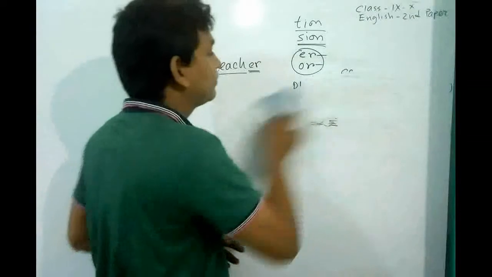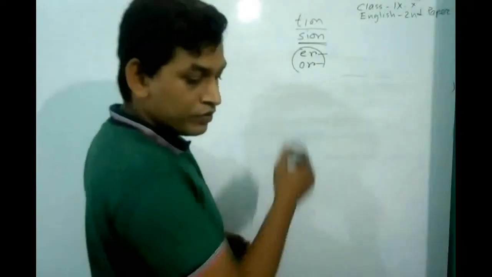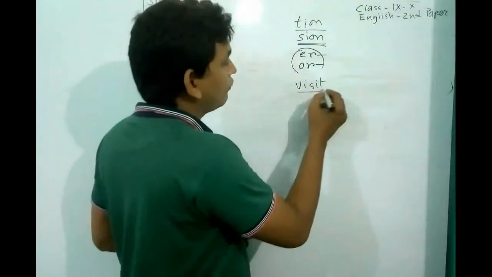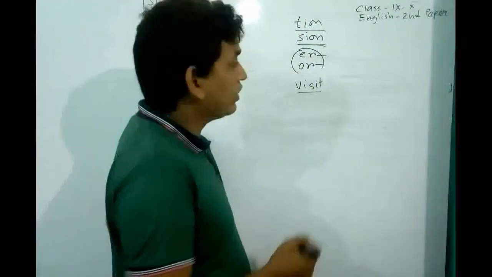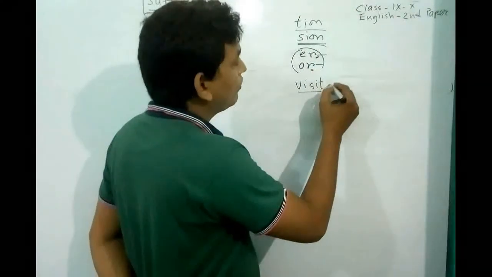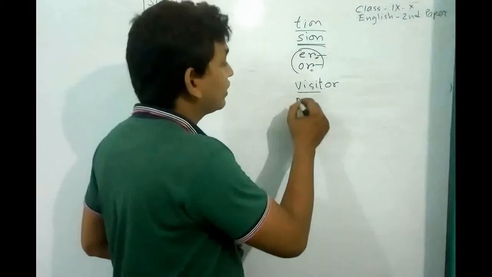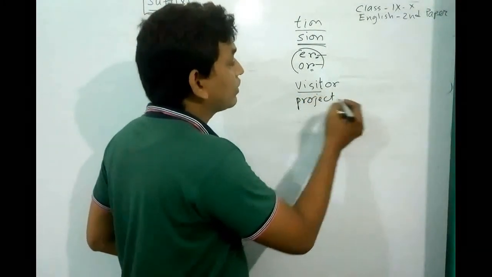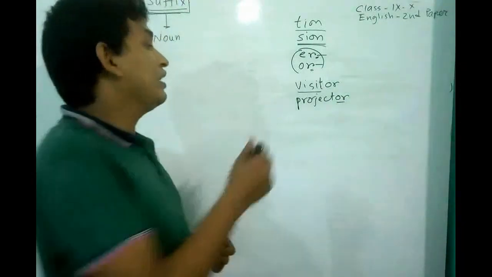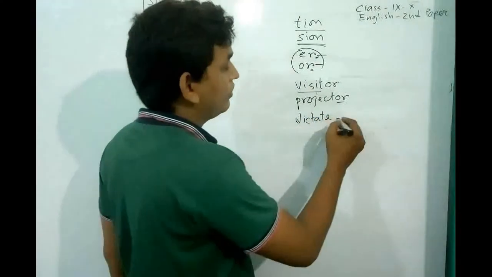Okay, let's go. Visit. Try to remember that always after visit we do not use er, we must use or. Visit will be visitor. Project will be projector. Dictate would be